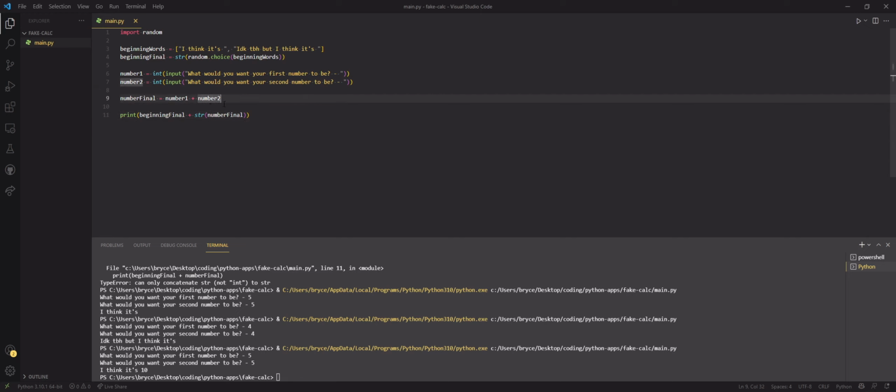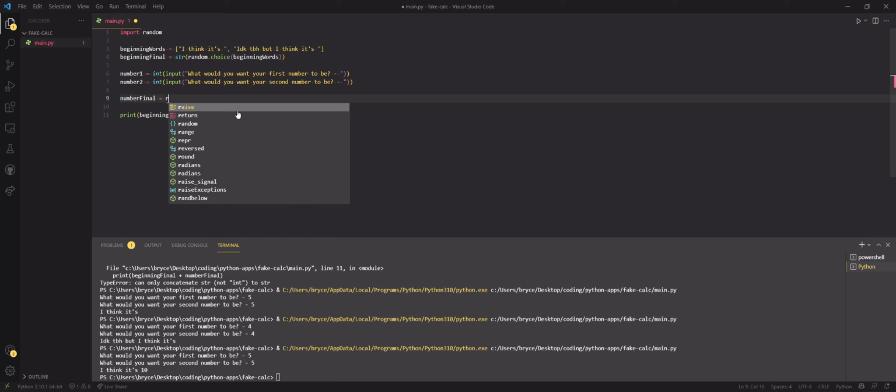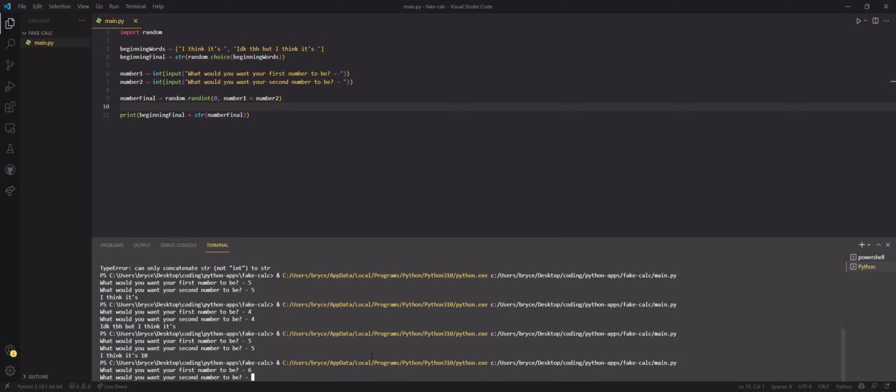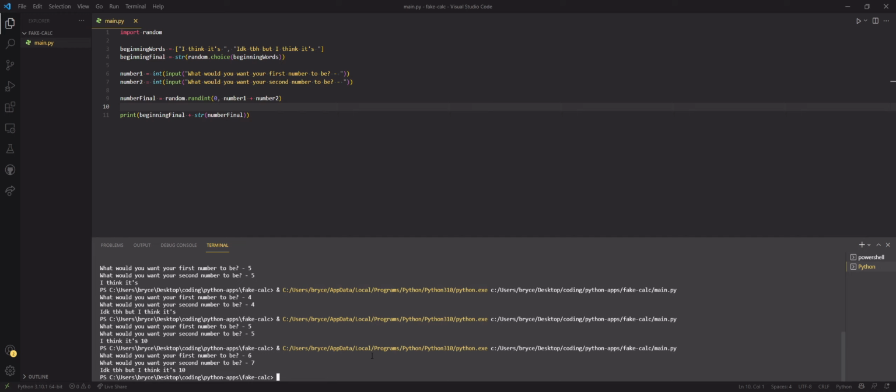Now, let's do number final is equal to random dot randint from 0 to number and all that. So then it's stupid, but the maximum it can go is the number that you chose. So then sometimes it gets it right, instead of a random amount. Let's say 6 and 7, 7, 8, 9, 10, 11, 12, 13. What will it be? It thinks it's 10. So now we made a stupid calculator.